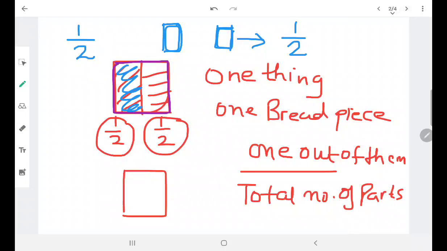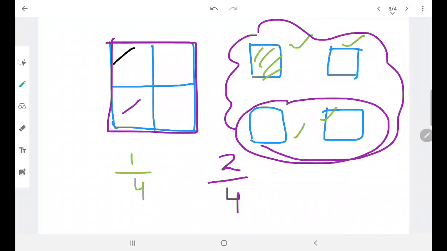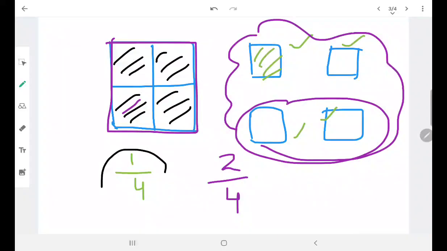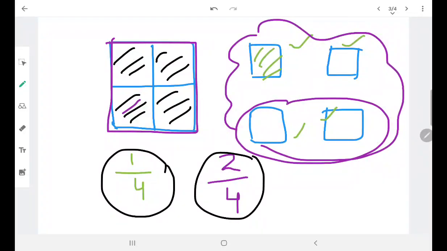So you can take the fraction of any number of things, and a fraction is always equal parts, like you are dividing it into 2 equal parts, or into 4 equal parts. You can divide it into any number of parts, but the condition is they must be equal. And how do we use this notation? When you divide your things into equal parts, as many parts as you pick, that will be your value out of the total. Now this is called numerator and denominator, which I will discuss in the next video.